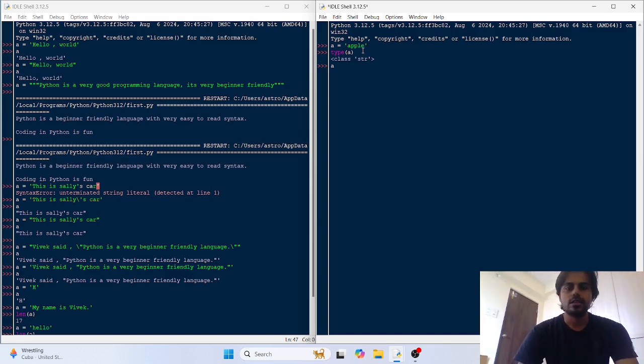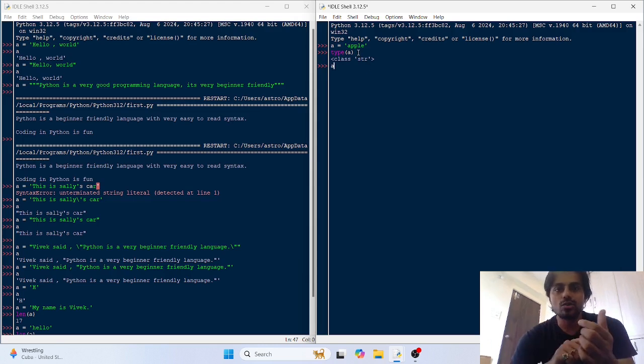So the syntax of accessing these items: first of all you should understand that whenever you create a string object, the first letter of it is at the 0th index. Indexes start in Python from 0. So this first letter is at the 0th index, then the second letter is at the 1st index, then the 2nd index, then the 3rd index, and then the 4th index. So if there are 5 characters, the indexes would range from 0 to 4, not 5. Indexes start from 0.